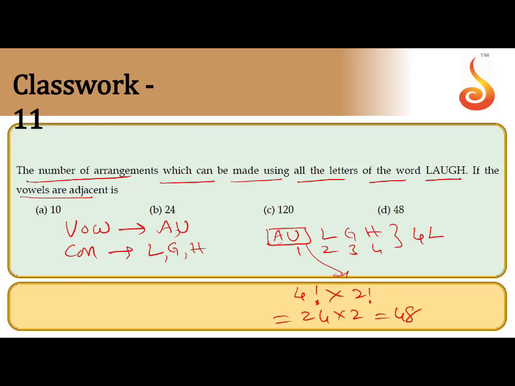The answer will be 48. The condition that all the vowels are together means consider AU as one unit along with 3 consonants. Total 4 letters. First arrange the 4 letters in 4 factorial ways, and arrangement of the unit is 2 factorial. The answer is 48. So D is the correct answer.